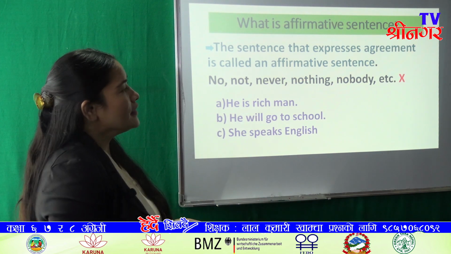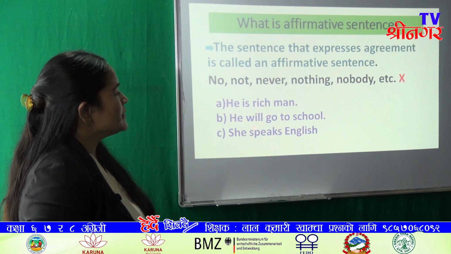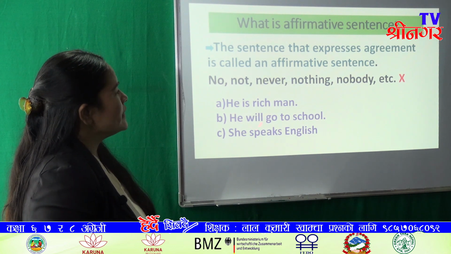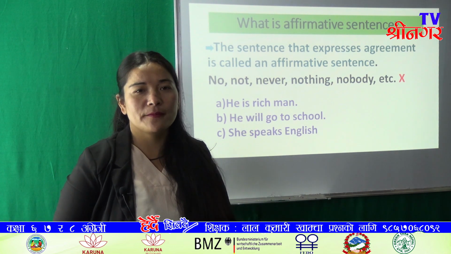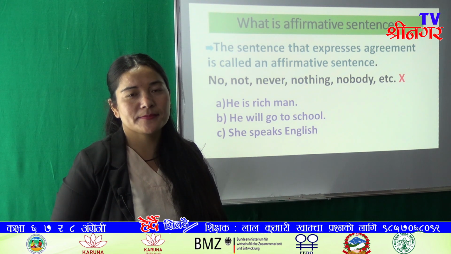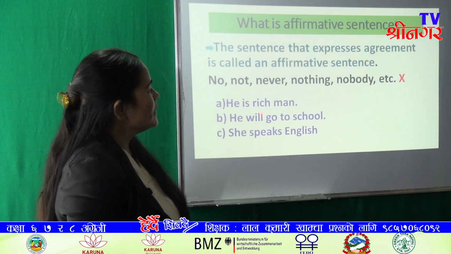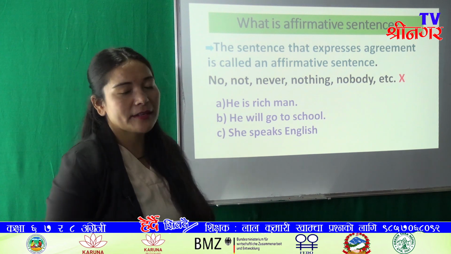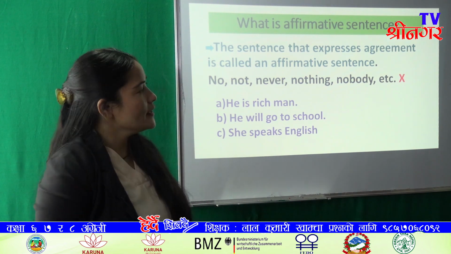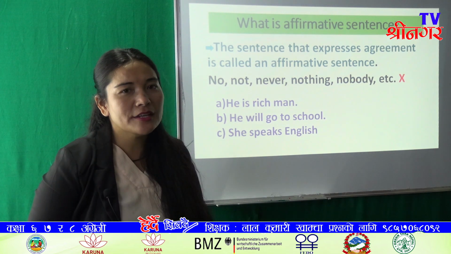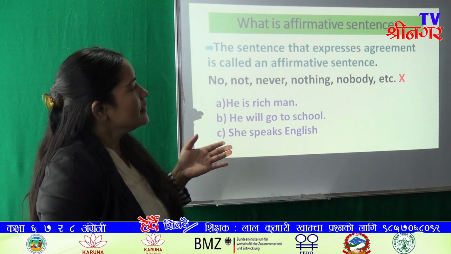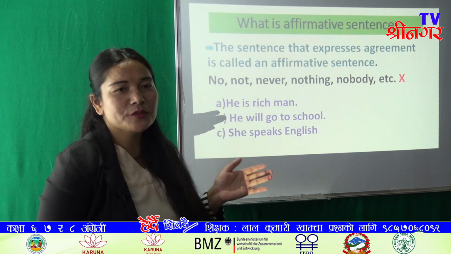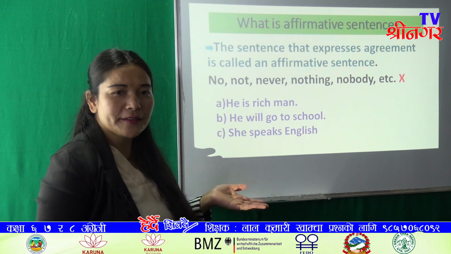Such negation words are not in these sentences, so these sentences are affirmative sentences. If these negation words are in the sentence, they make it a negative sentence.